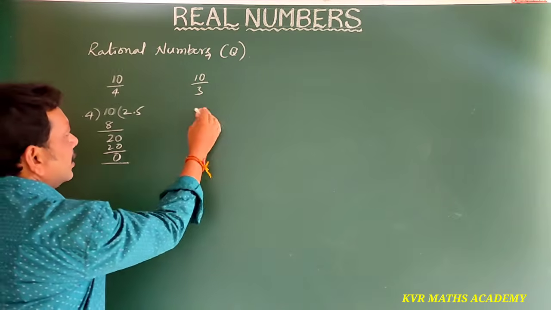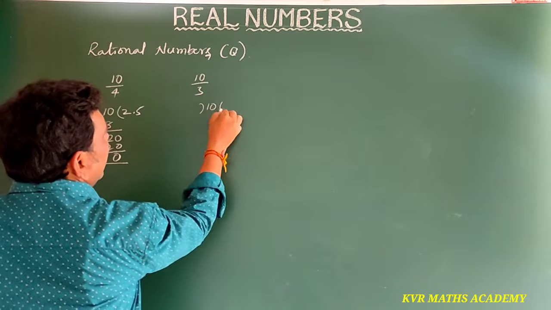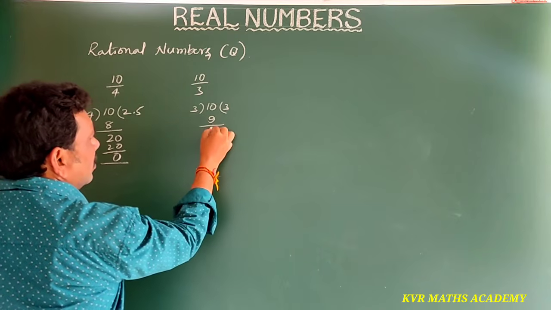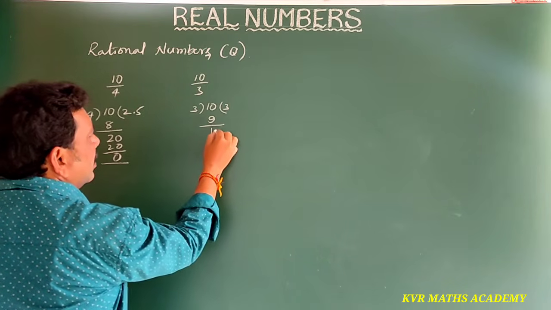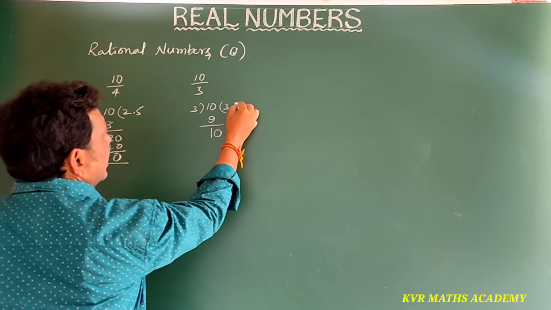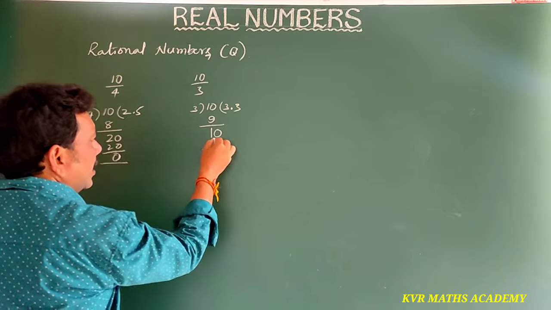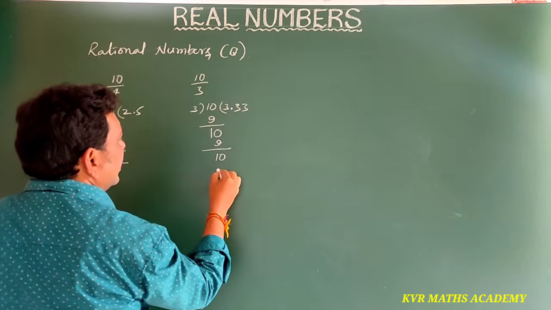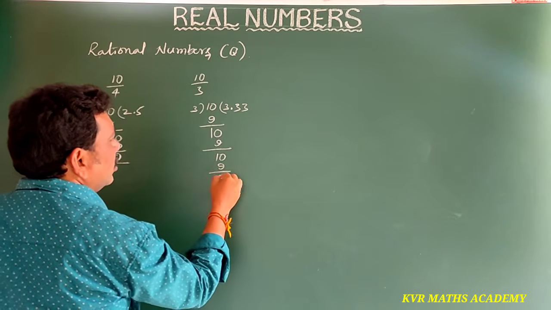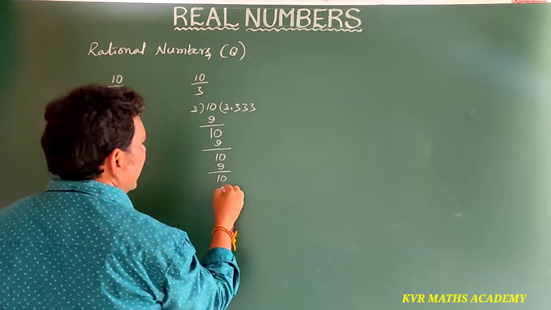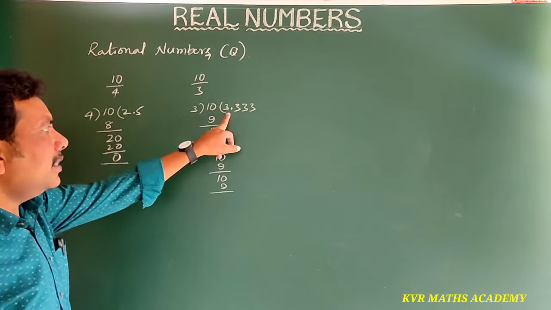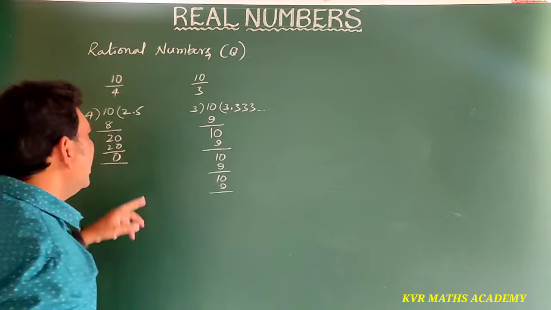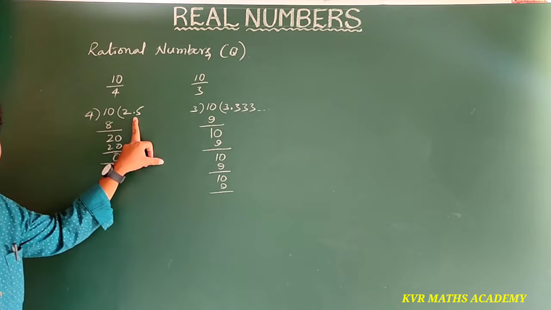Next, 10 by 3. 3 threes are 9, the remainder is 1. Keep 0 and put a point. Again 3 threes are 9, again 1 is the remainder, put 0. Like that, here it is 3.333 and so on, repeating. Here it is 2.5 only.